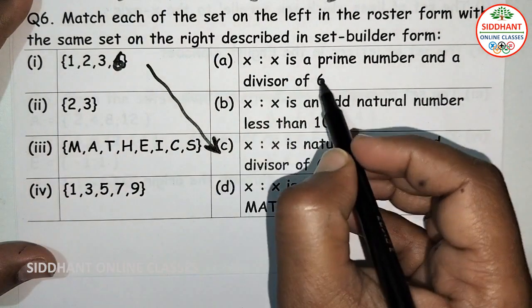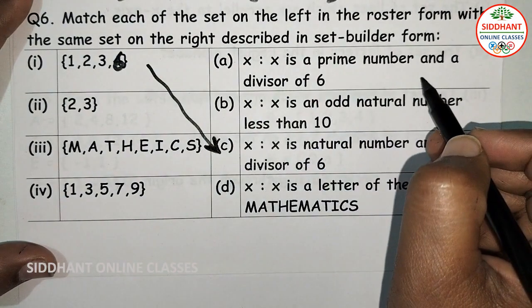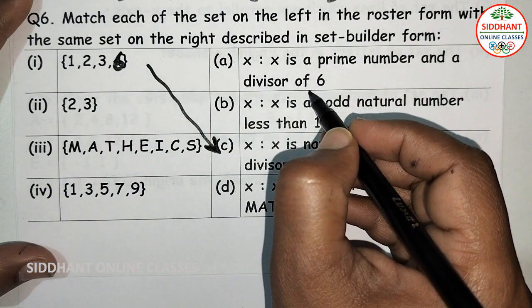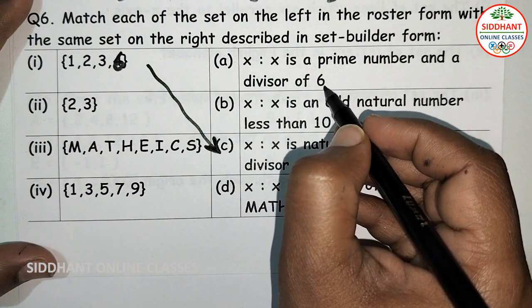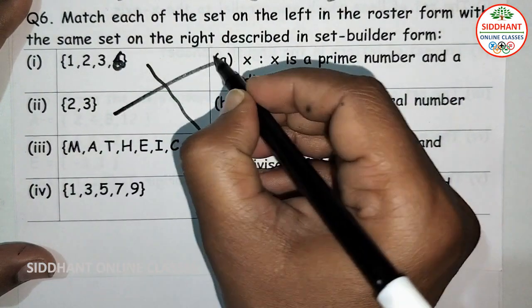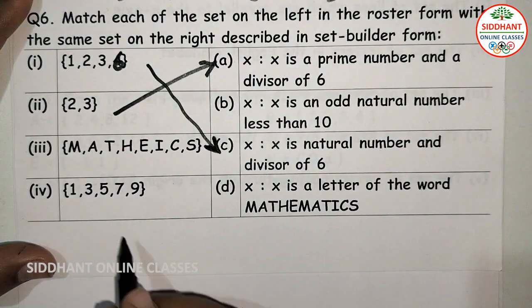Next, 2, 3. Here in A, x is a prime number and divisor of 6. So 2 and 3 divide 6, and 2 and 3 are prime numbers. So 2 matches A here.